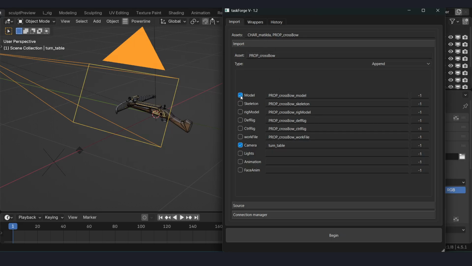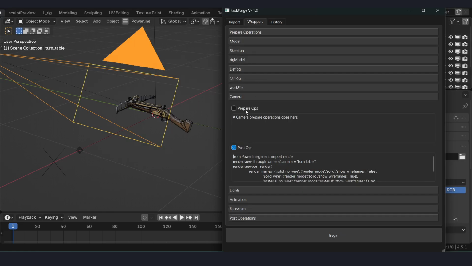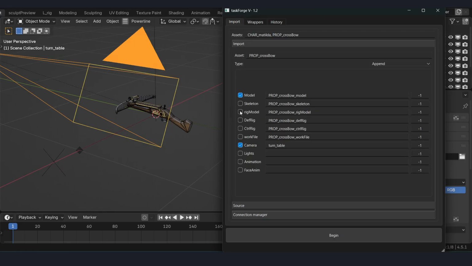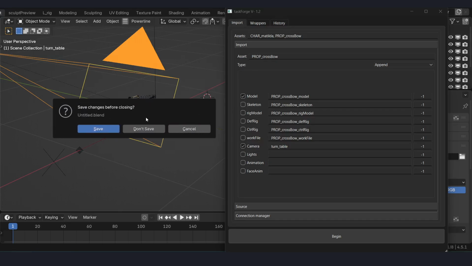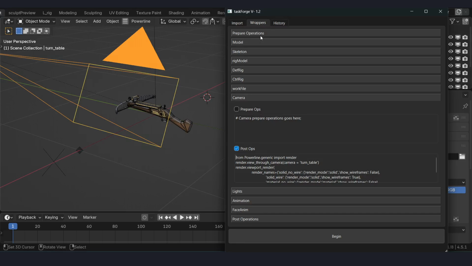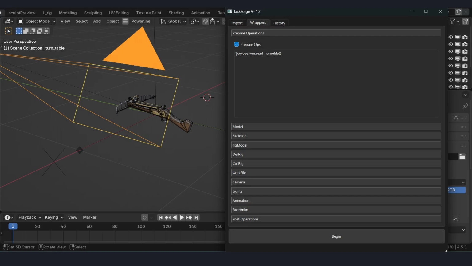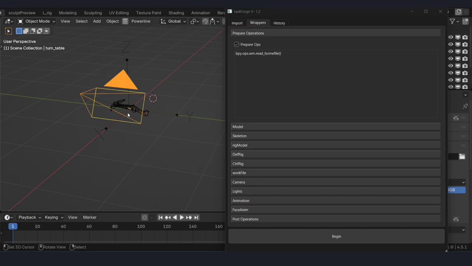So if we don't check these checkboxes, those things will not be imported. So will the wrappers. The wrappers will not be called if this checkbox is unchecked. So for each asset, I also added open new file so that the previous asset will not stay when the second asset is being rendered.